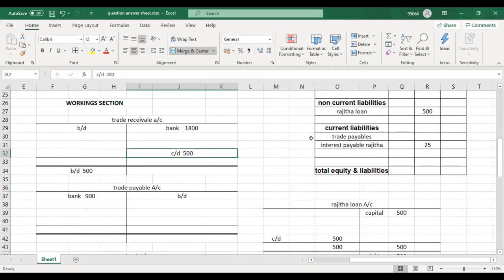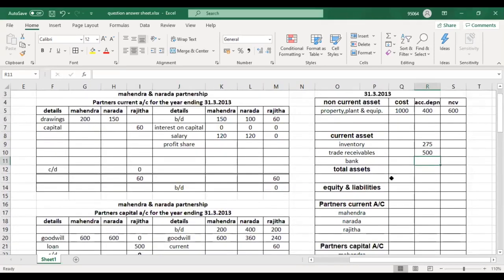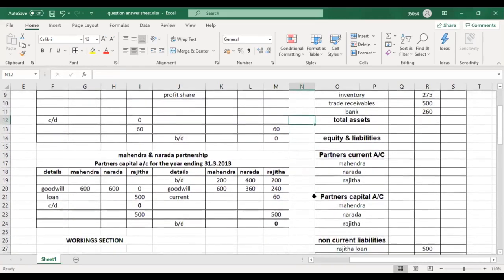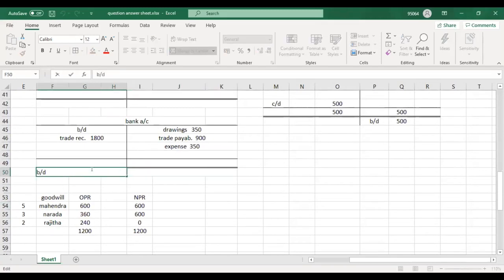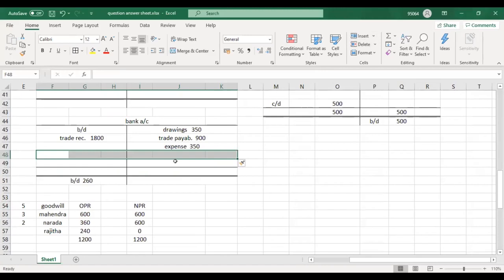Okay, now cash, bank. They have given the bank. Guys, please unmute yourself. And then bank. Now bank is 260 here. In the statement of financial position, first record that 260,000 they have given. And then in here also write it. Brought down 260. Write it. Brought down 260. Okay.